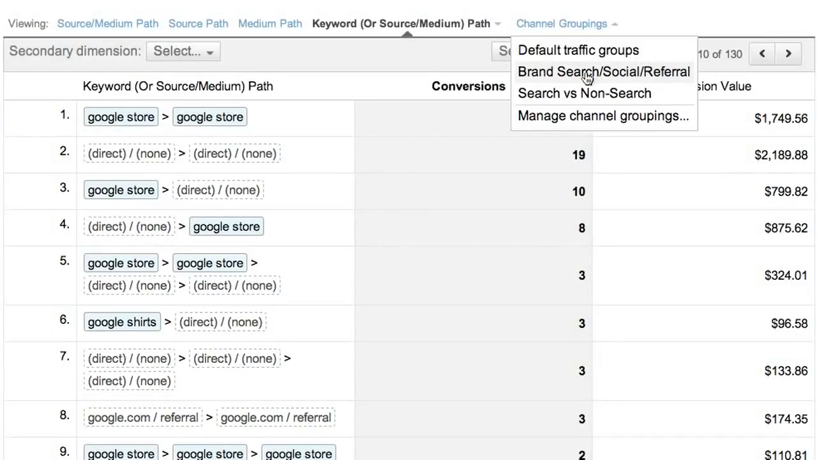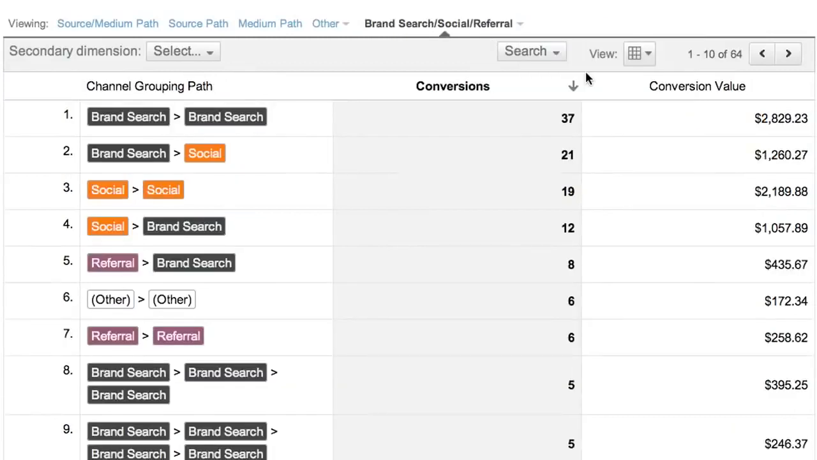Once the channel grouping is defined, it's available to select in a report. So here, after selecting that channel grouping, we can see how brand searches, social sites, and other referrals all interact to drive conversions. Top conversion paths is powerful because it gives you clear insights into how your channels interact, the patterns that come up between keywords, ads, and everything else. Understanding your conversion paths and your customer behavior in this way can help you make campaign management decisions.